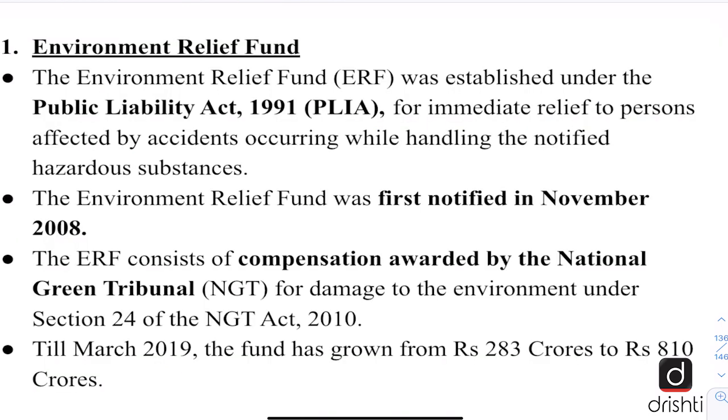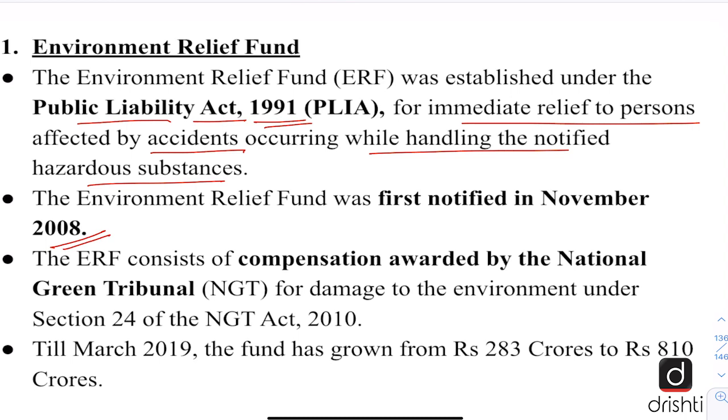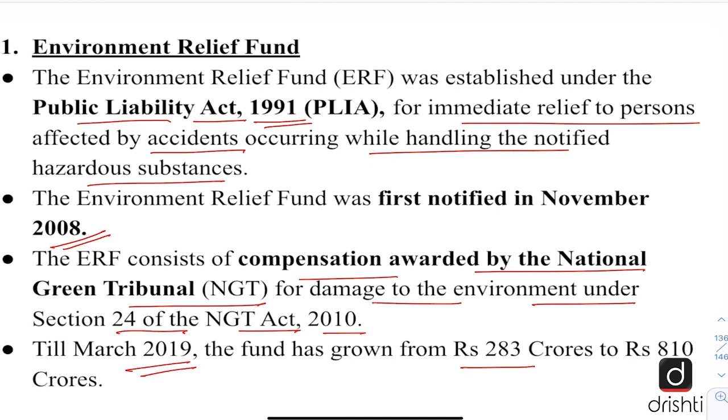So first of all, let us see the Environment Relief Fund. Now this was established under the Public Liability Insurance Act 1991 for immediate relief to persons affected by accidents occurring while handling the notified hazardous substances. And the Environment Relief Fund was first notified in November 2008. And it consists of compensation awarded by the National Green Tribunal for damage to the environment under Section 24 of the NGT Act 2010. And another thing to note here is till March 2019, the fund has grown from Rs 283 crores to Rs 810 crores.